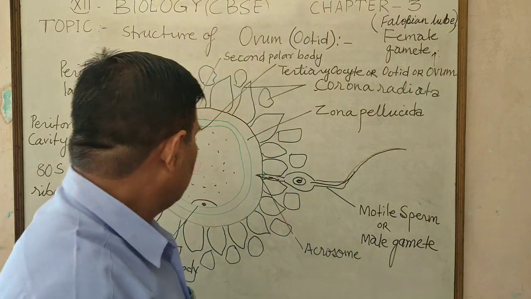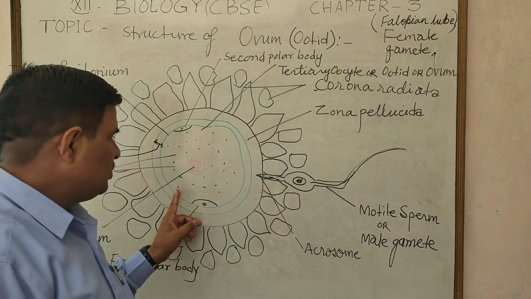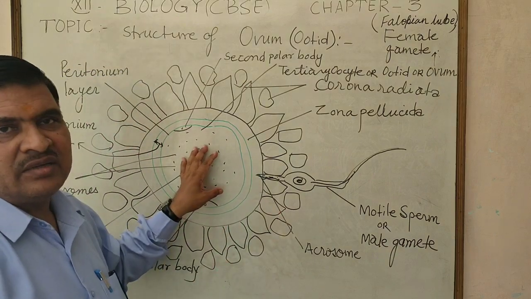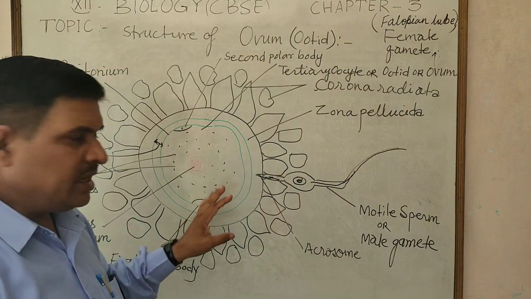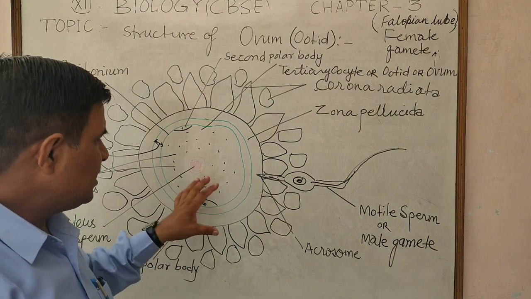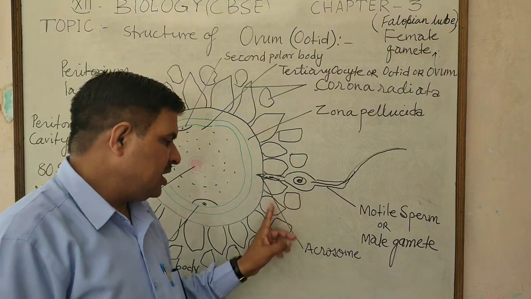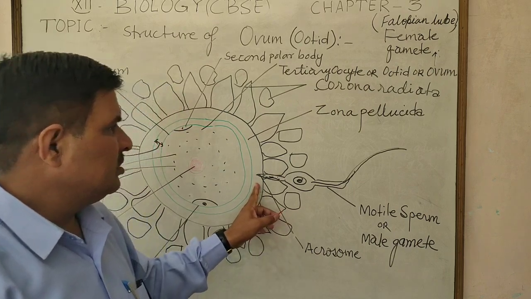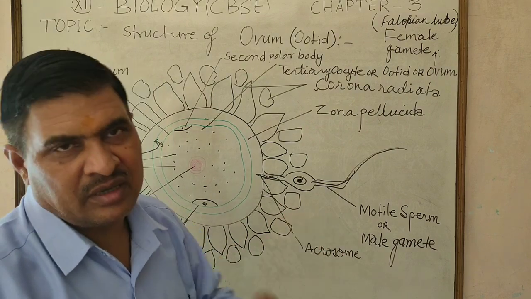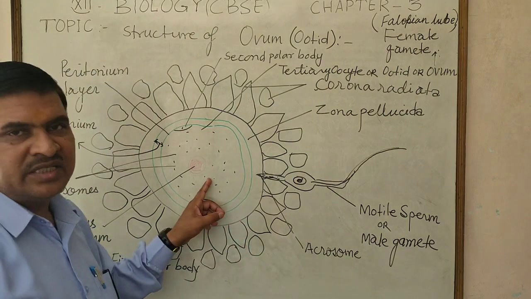The ovum which develops in the fallopian tube is formed when a sperm fuses with the secondary oocyte. The secondary oocyte contains a small first polar body and a large secondary oocyte. When the sperm acrosome touches the zona pellucida layer, a type of vibration occurs. Then unequal division of the secondary oocyte results.